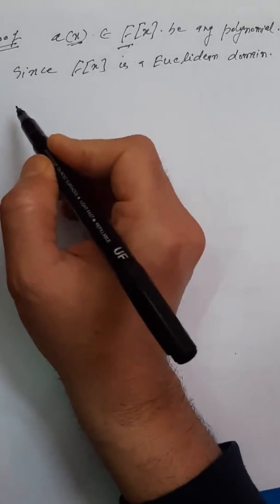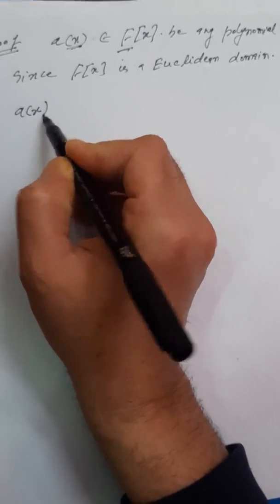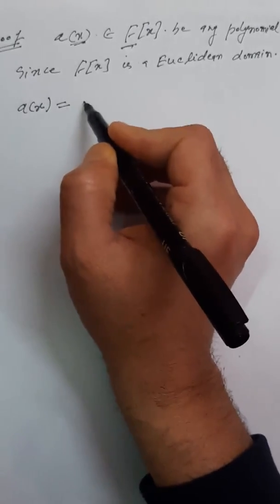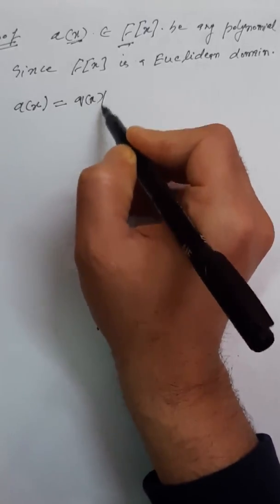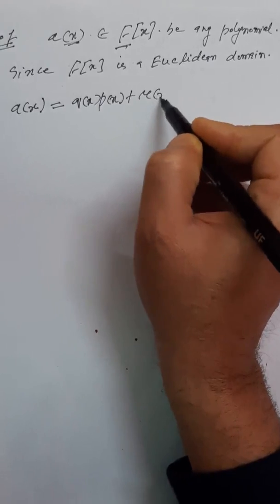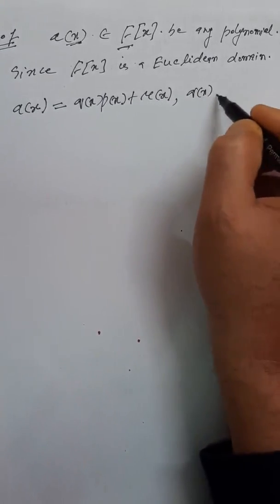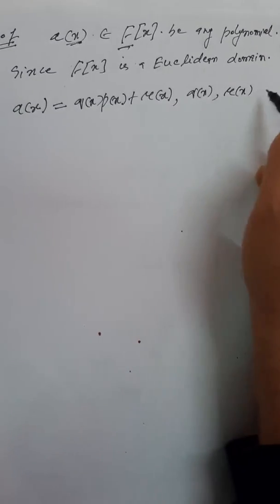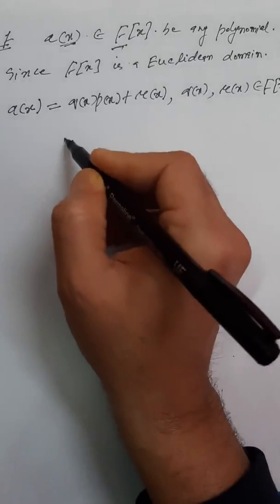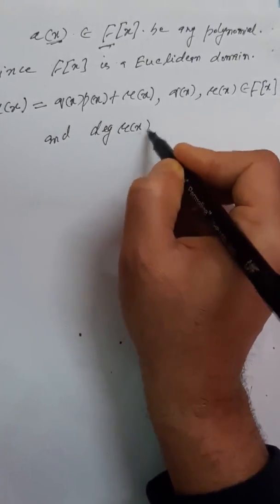By the Euclidean property of F[x], a(x) would then be q(x)p(x) plus r(x), where q(x) and r(x) are some polynomials in F[x], and the degree of r(x) is strictly less